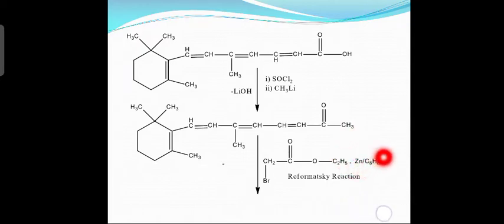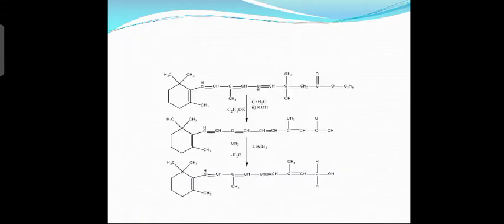Now this undergoes once again the Reformatsky reaction. In the presence of zinc and benzene, it combines with this: ethyl bromoacetate, this is an ester, CH2Br, COO, C2H5. Okay, C2H5, ethyl bromoacetate. This is the compound. So you have zinc and benzene, once again the Reformatsky reaction.